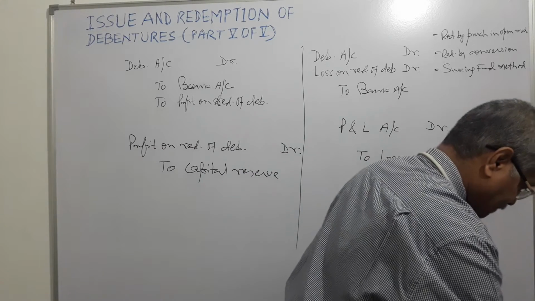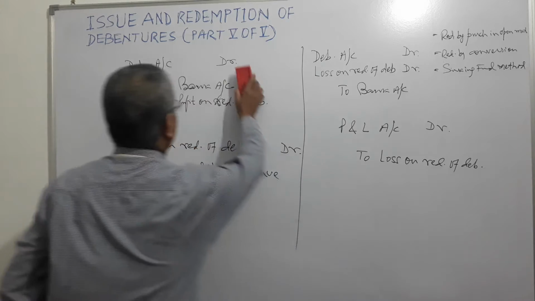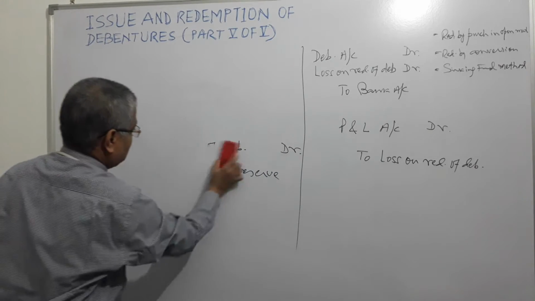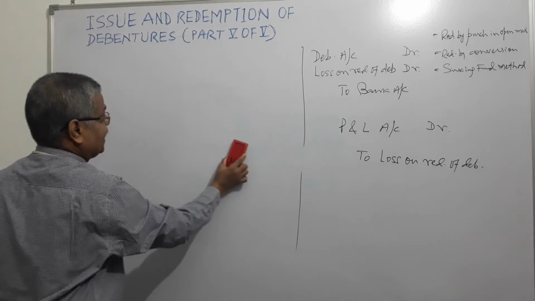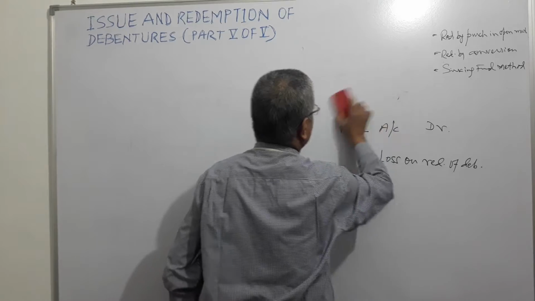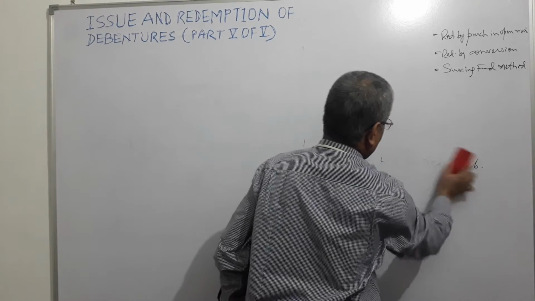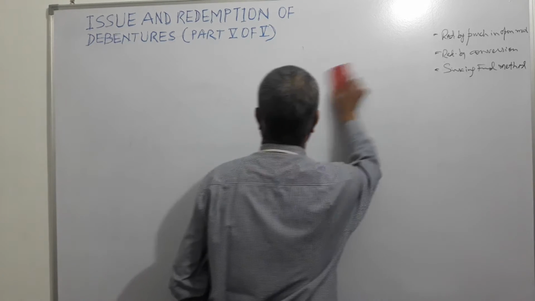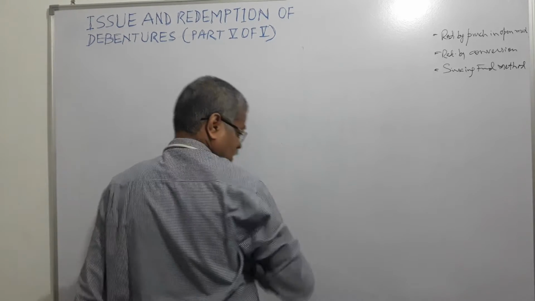So here what happens? When the company decides to redeem debentures, it doesn't pay cash. What does it do? Either it issues some shares instead, or it issues some new debentures.